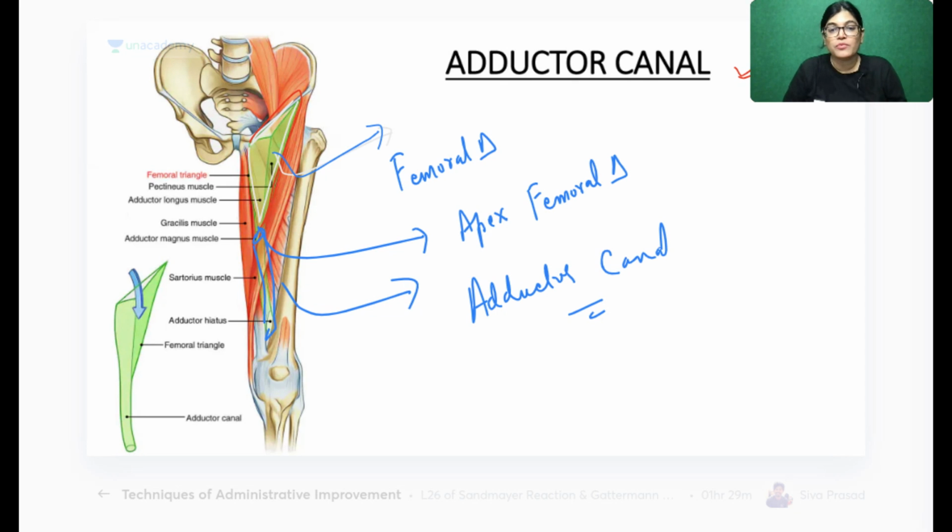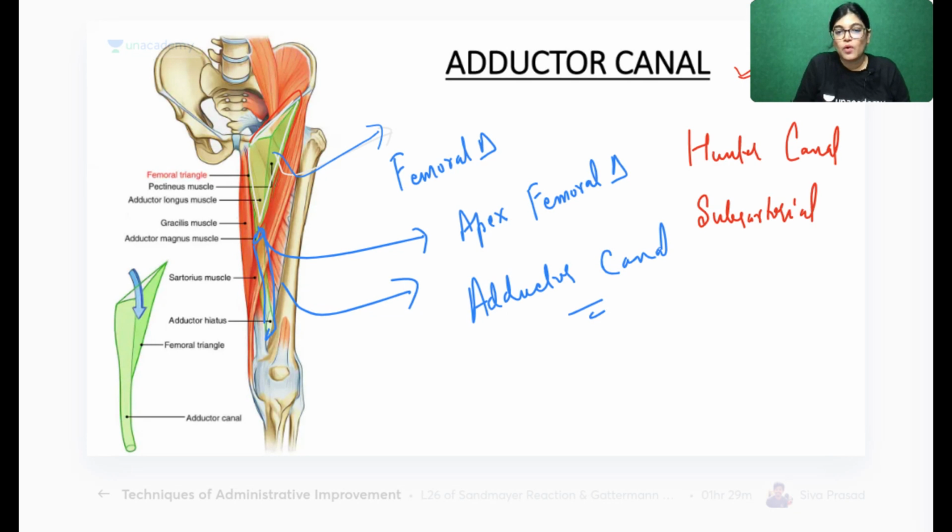The other name of the adductor canal, I think many of you must be knowing. So can anybody tell me? Yes, absolutely right, Saini Mandal. It's also called Hunter's canal and subsartorial canal. I will tell you the reason why it is called both.